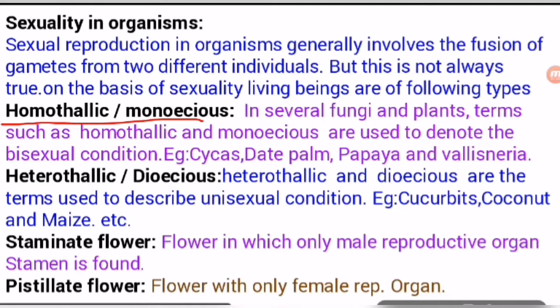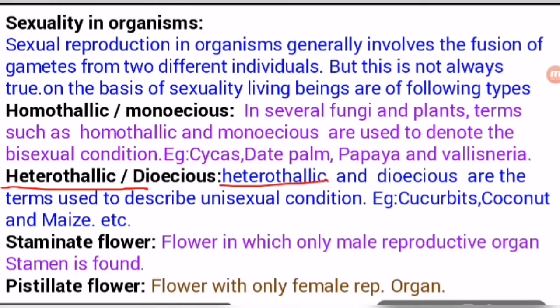So what is homothallic? Homo means single, thallic means thallus body, as we have discussed earlier. Homothallic means both the male and female sex organs, or reproductive organs, are present in a single thallus body. This is known as homothallic or monoecious. This is another term which is used in several fungi and plants. Homothallic and monoecious are used to denote the bisexual condition. So what are the examples? Cycas, date palm, papaya and Vallisneria. These are examples of homothallic organisms.